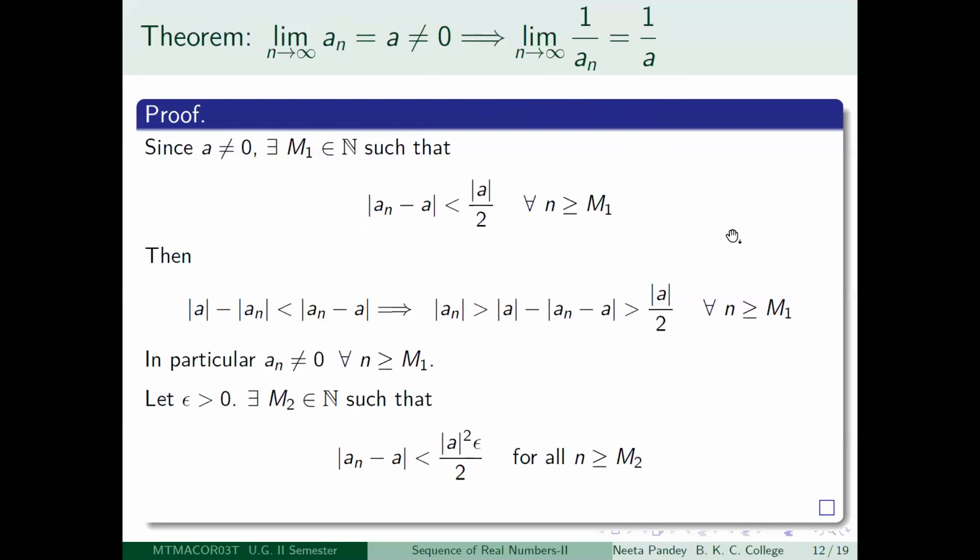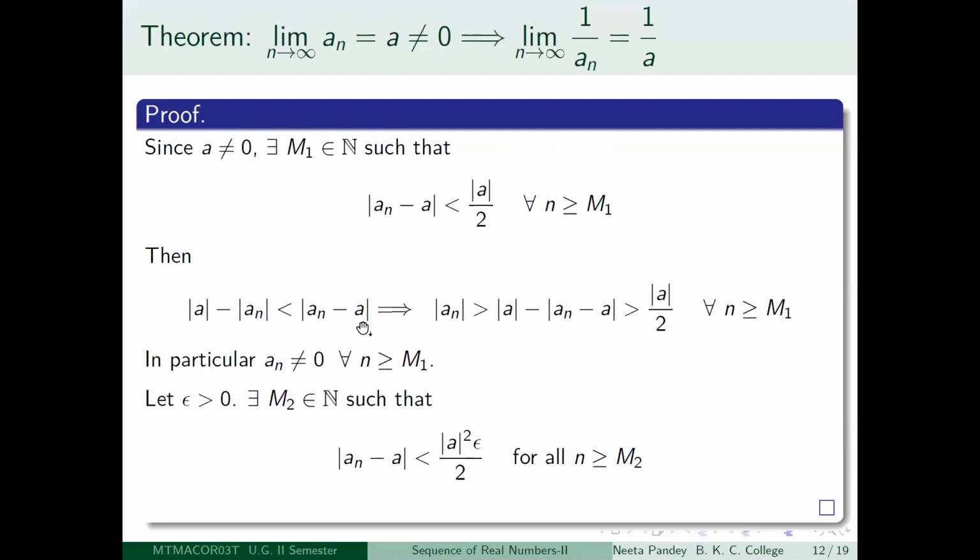This is slightly non-trivial because we need some small tricks. So first of all, a is non-zero and limit n tending to infinity an is equal to a. So you look at the number modulus a divided by 2. This is a positive number, and you will be able to get a positive integer capital M1, so that modulus of an minus a is less than modulus of a divided by 2. Right? Now you look at this inequality.